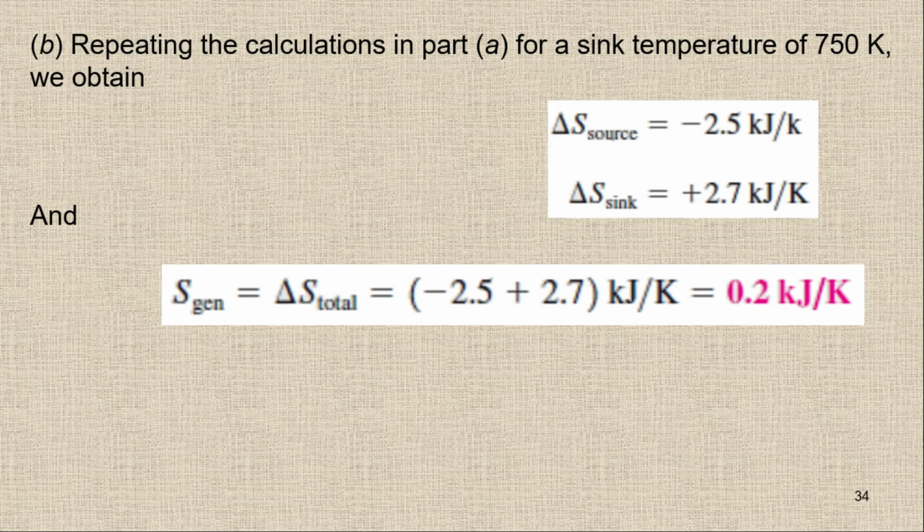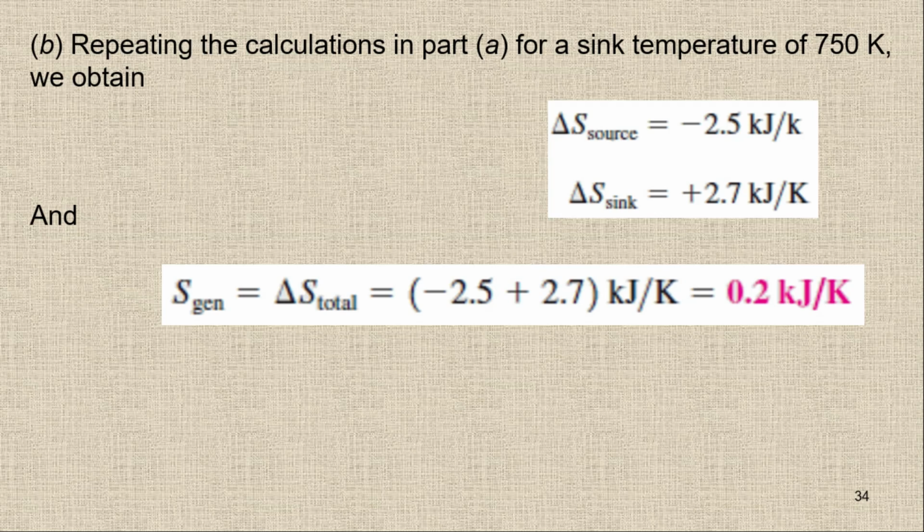Here in this case, because the entropy generation is less compared with the previous case, it means the second case is less irreversible. And you can see here, because there is less temperature difference between source and sink. The source is at 800 Kelvin and the sink is at 750 Kelvin.